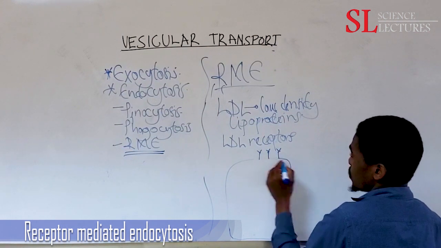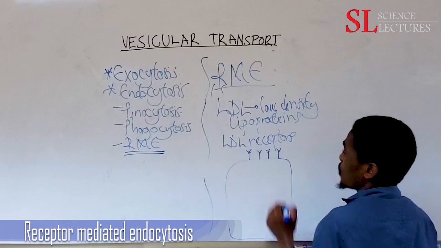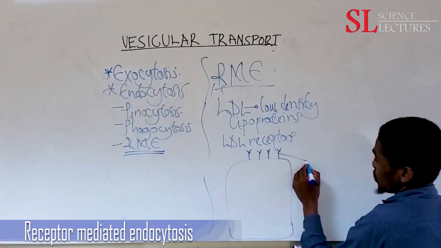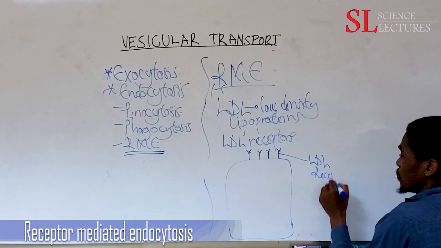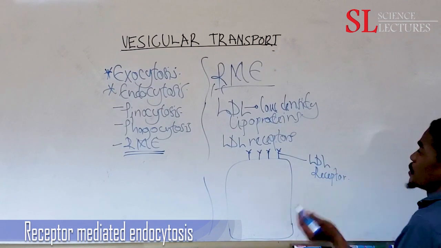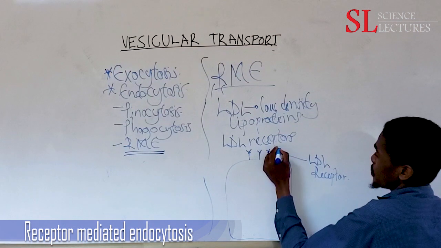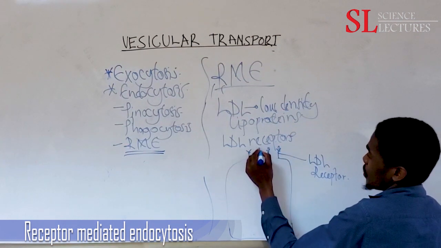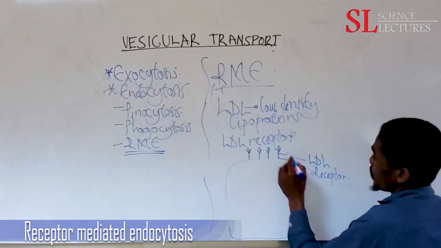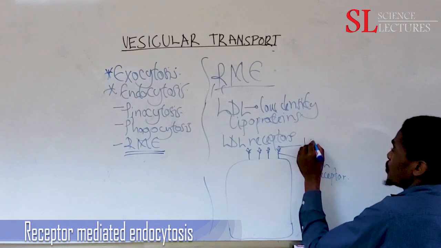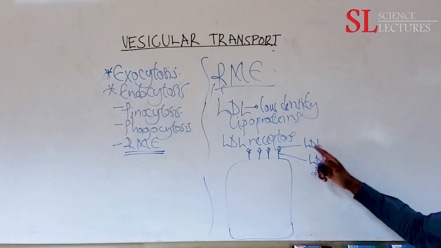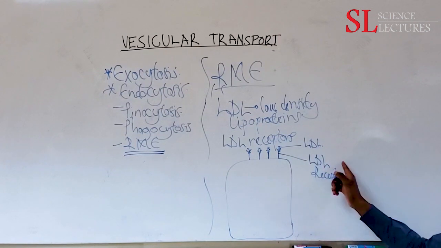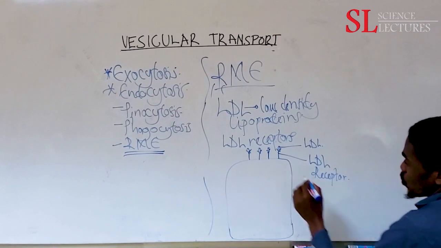So this is the LDL receptor, which means our ligand is LDL. All these are receptors, then LDL comes. This is LDL, the low density lipoprotein, and these are the LDL receptors.